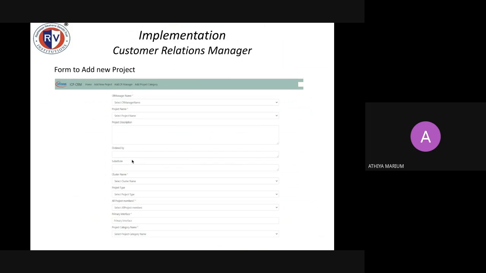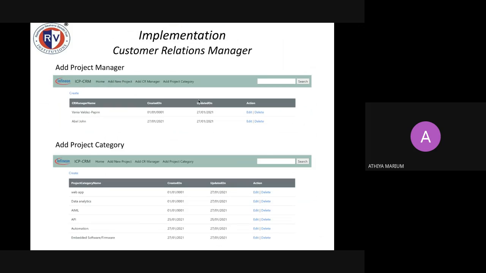To add a new project, there is a form here. All the fields, that is the CR manager field, the project type field and the project category field, will be filled from the database. The project name field will be filled from an API, and once you select a project name, these read only fields will be populated. For Add Project Manager, there's a CRUD operation, so there are create, edit, delete, and read options. The same for the Add Project Category.